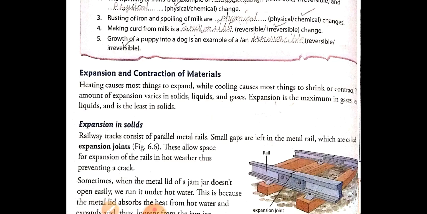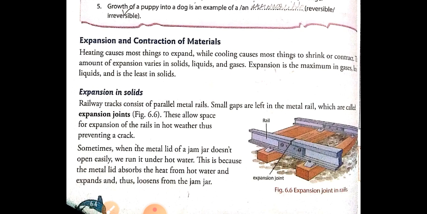Next, we have seen expansion and contraction of materials. So what is meant by expansion? Expansion means expanding of the particles when the materials are heated. This property of material is known as expansion. And the contraction, or shrinking of the particles while cooling, is known as contraction.